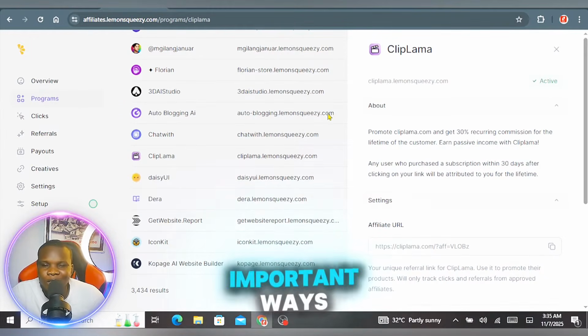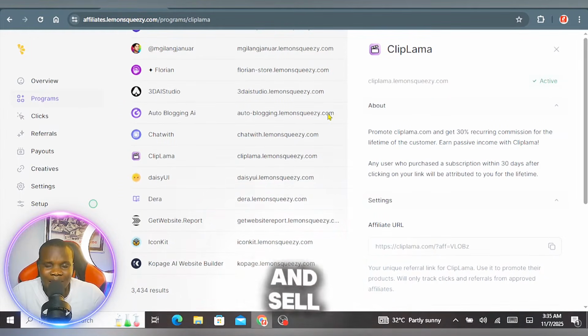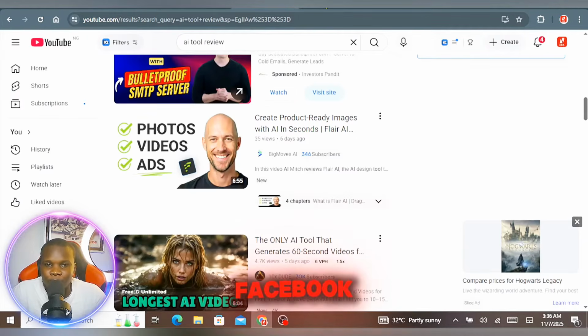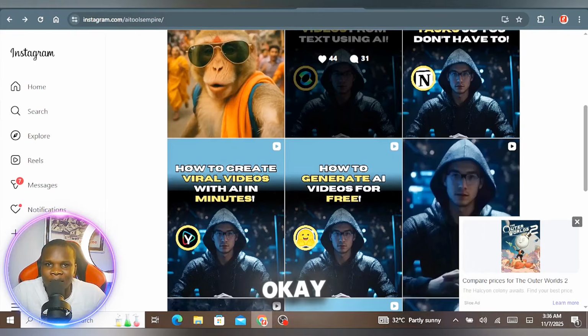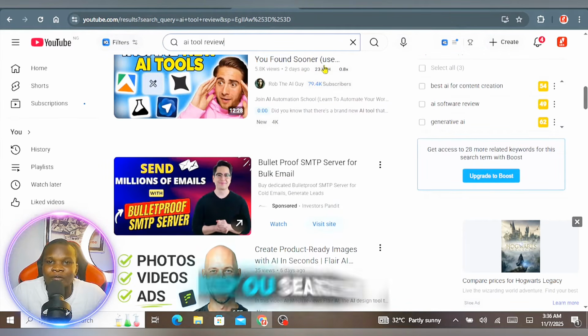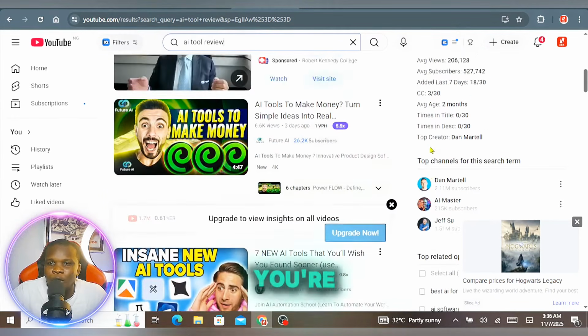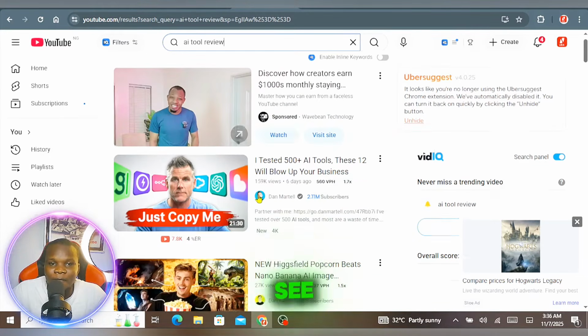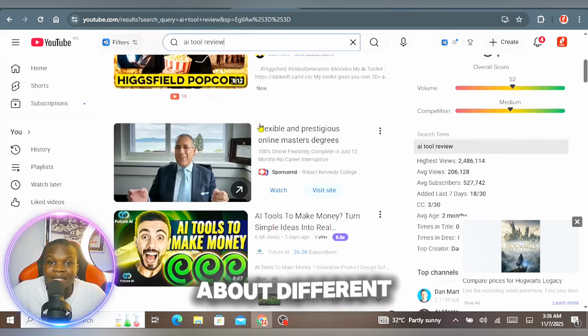Two important ways to promote this, get traffic to it and sell it, is to use videos and also to use articles, which is blog. All right, so for the video part, you can actually use YouTube, Facebook, Instagram for it. Okay, so if you go over to YouTube and search for AI tool review, you're going to simply filter to this week, and if you filter to this week, you're going to see videos that people are making about different AI tools.